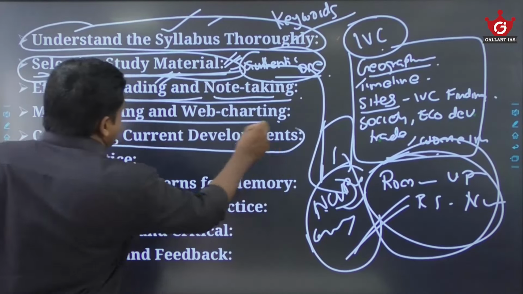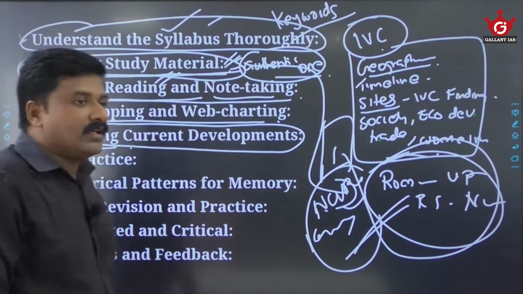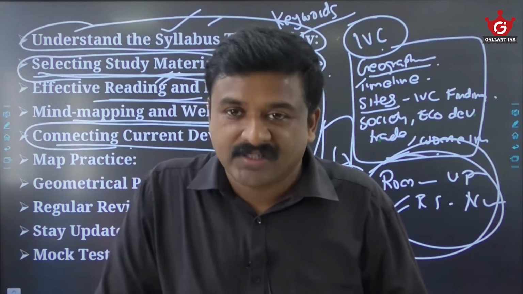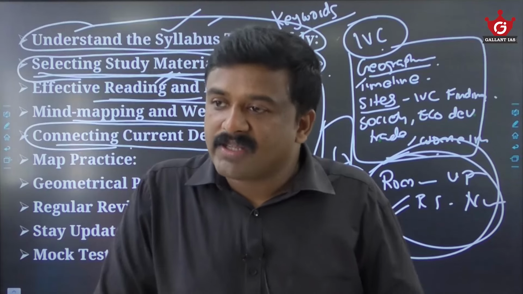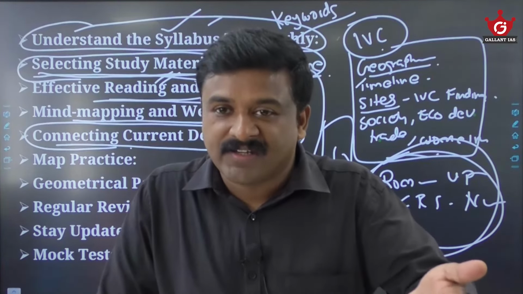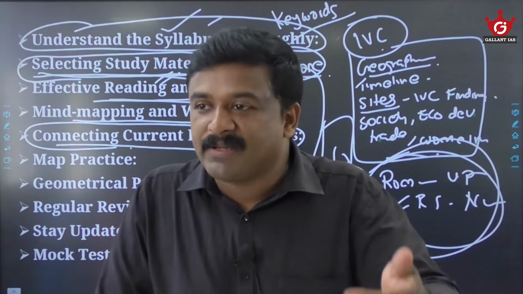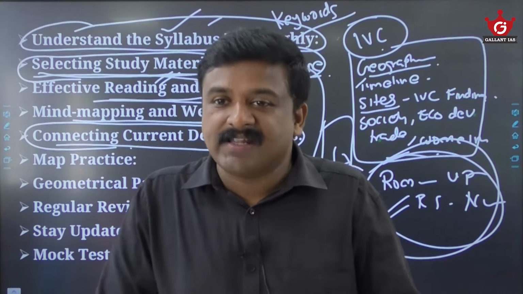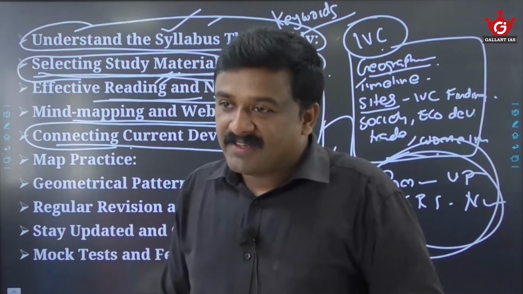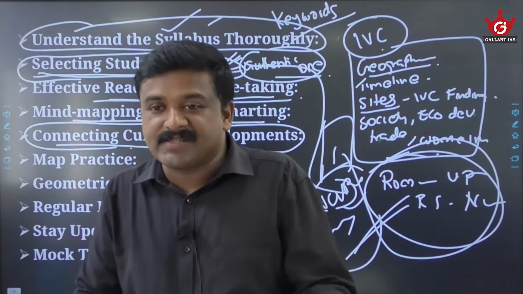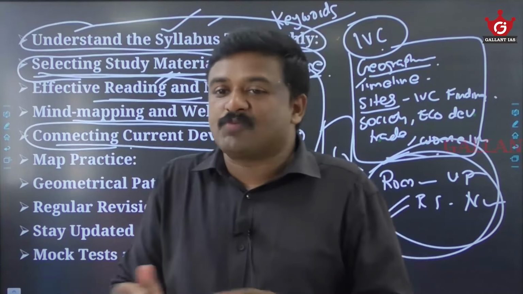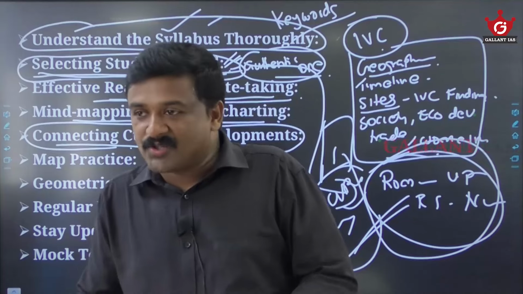Then, even though history is a static subject, some recent current affairs developments and recent findings you have to update. Recently they said that the reasons for the decline of the Indus civilization are different: change in the cropping pattern, climate change, etc. There are also new findings that they had dairy farming, though it was initially believed they had none. Recent findings also show striking similarities between Aryans and Indus people.